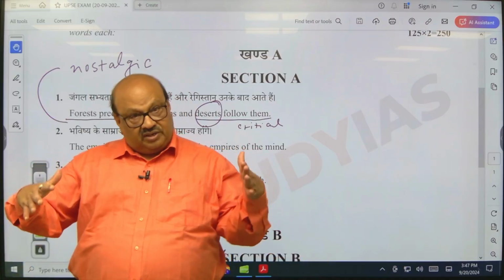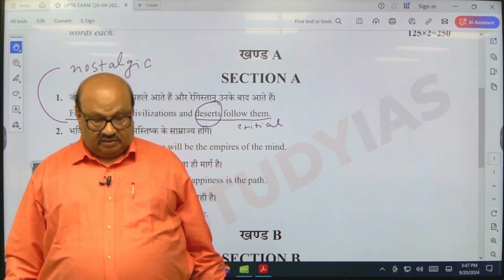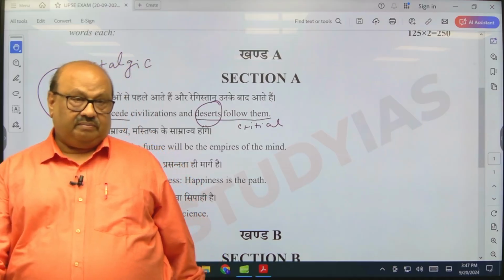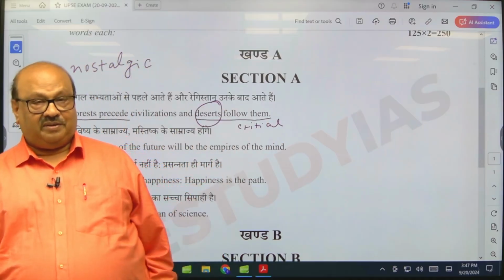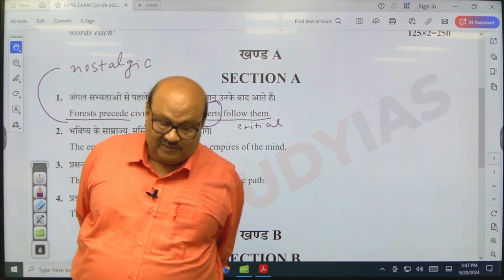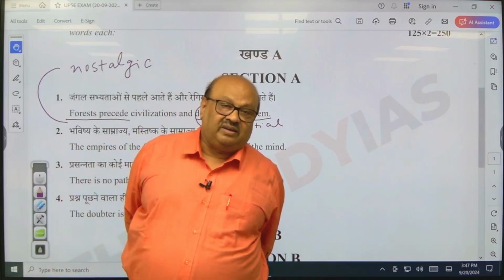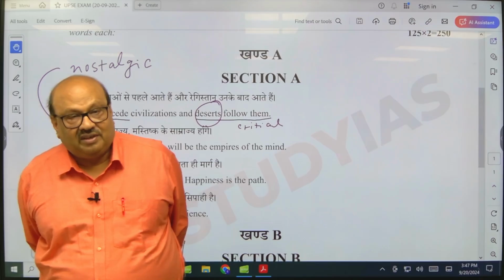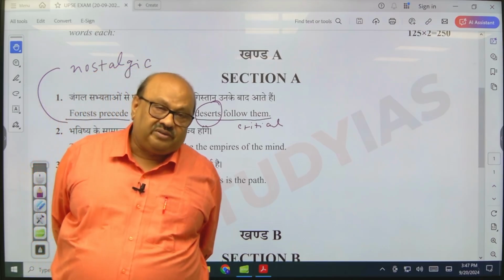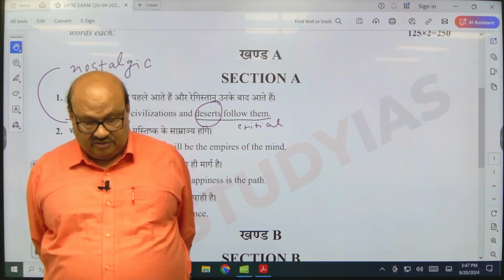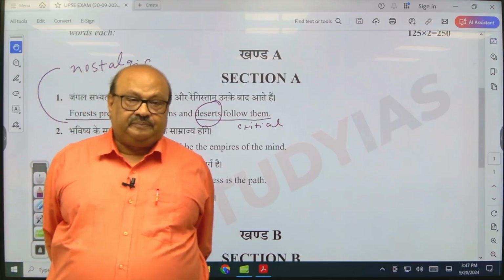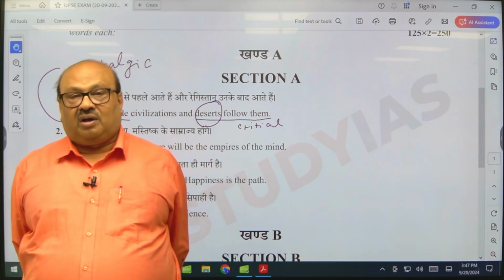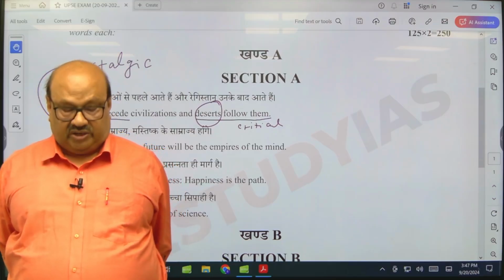So if things are like that on the one hand, there are also beacons of light on the other hand. In the 1970s, a movement started in India. What is that called? That is called the Chipko movement, right? That movement, which was started in Uttarakhand, was primarily to save forests.